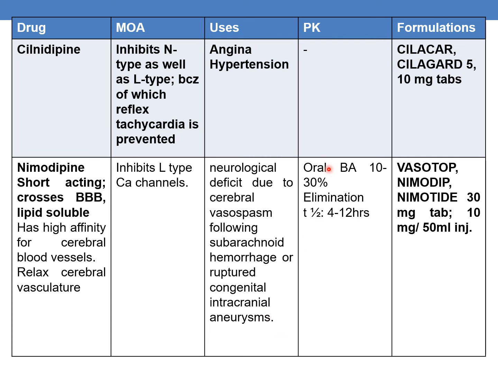The pharmacokinetics are bioavailability is 10 to 30% and the elimination half-life is 4 to 12 hours. The marketed formulations are Vasotop, Nimodip, Nimotide, 30 mg tablets and 10 mg per 50 ml injections.